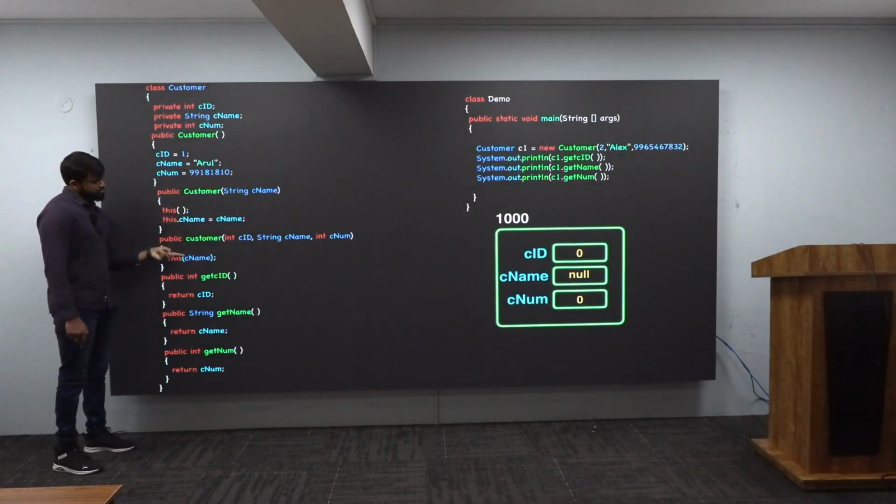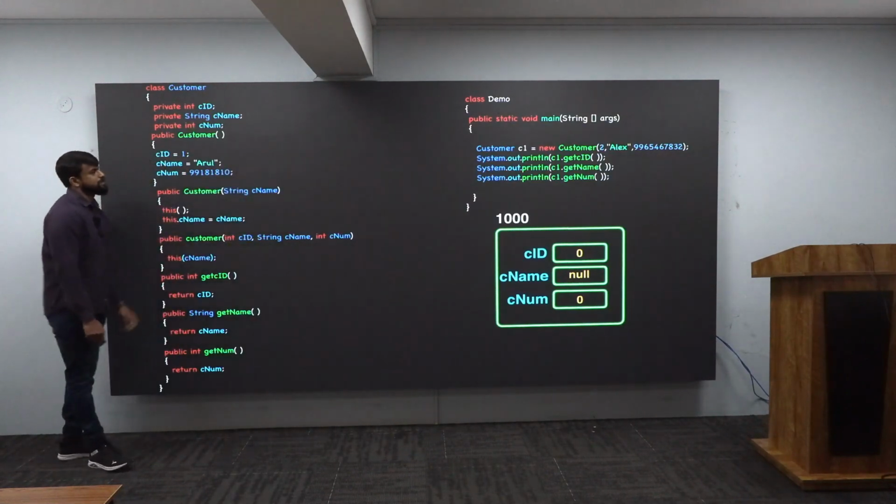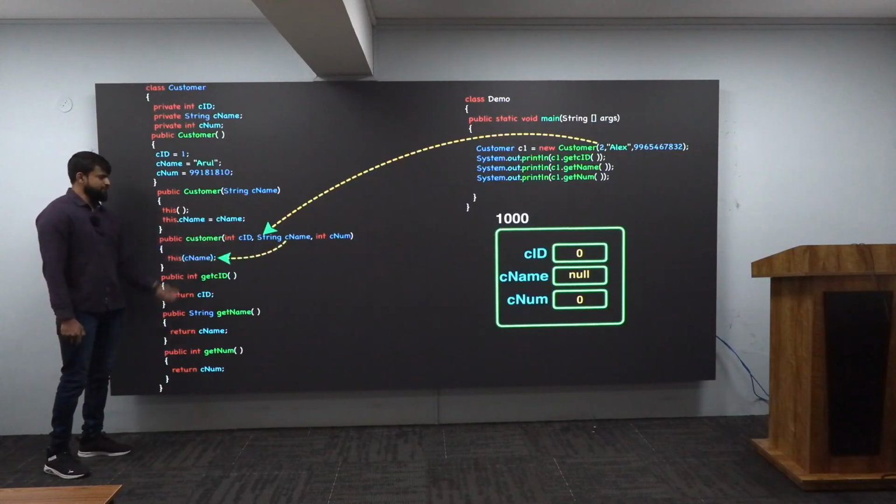Among these constructors, where the control will reach, here, here, or here? This one. And that is why from there, control will reach here. And that is what I'm showing it to you. Very good. And after that, this is my first line. What are you calling? One constructor which is having 1 parameter. Think and tell me, 1 and 2. Among this, where the control will go? It will go to this fellow. Okay, sir.